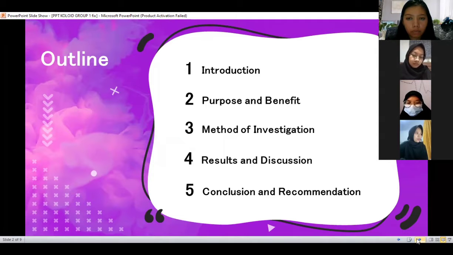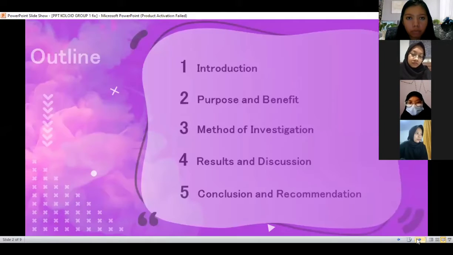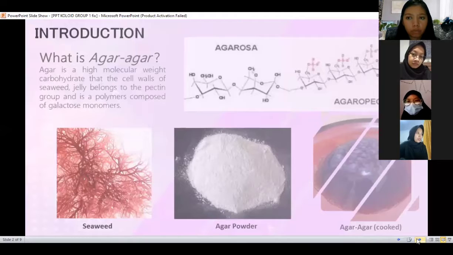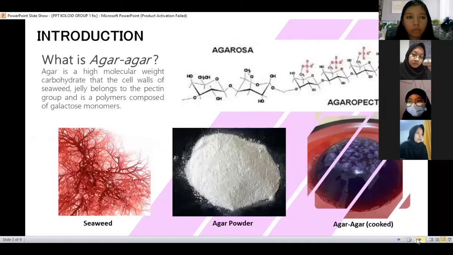Introduction. What is agar-agar? Agar is a high molecular weight carbohydrate in the cell walls of seaweed. Jelly belongs to the pectin group and is a polymer composed of galactose monomers. Agar is a jelly-like substance extracted from red seaweed extract. This material has been used since 315 years ago by the Japanese.